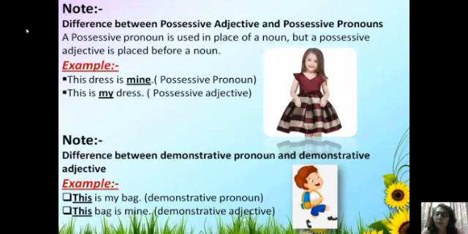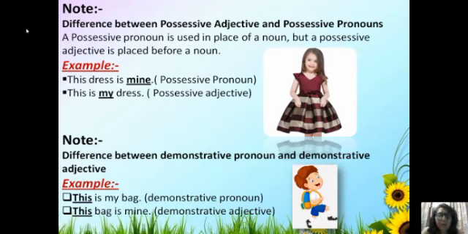Now, another difference between demonstrative pronoun and demonstrative adjective. The rule is the same. A demonstrative pronoun is placed in place of a noun, and a demonstrative adjective is placed before a noun. Look at these sentences. This is my bag. This is an example of a demonstrative pronoun.